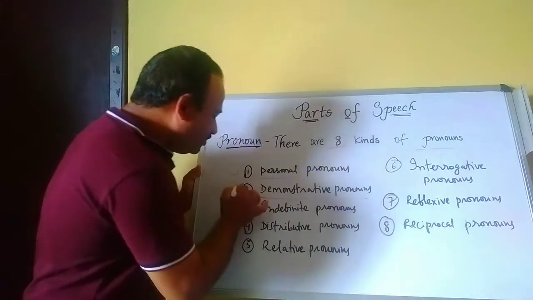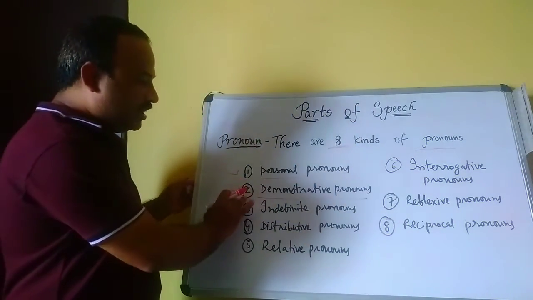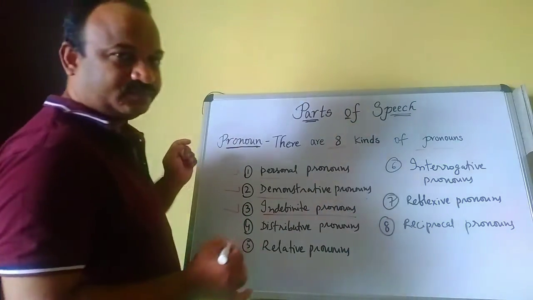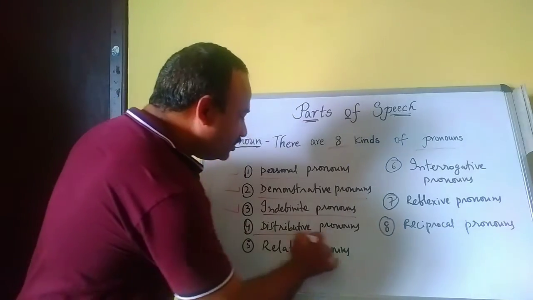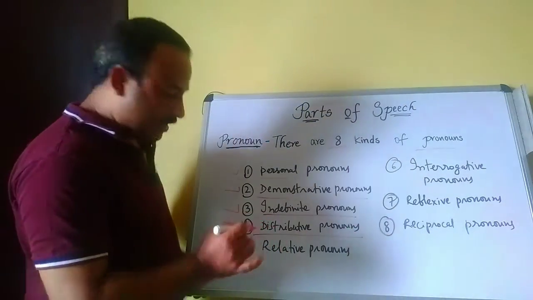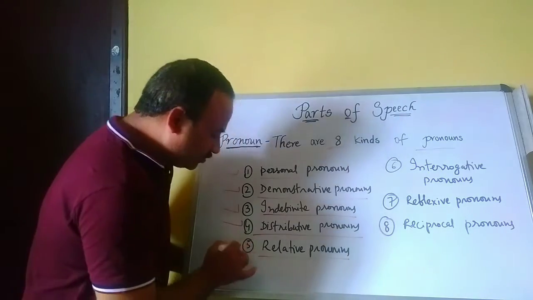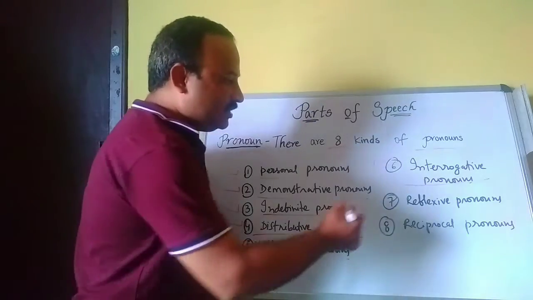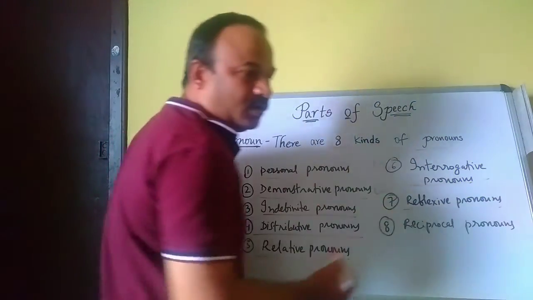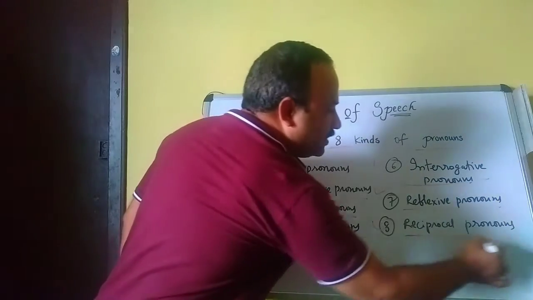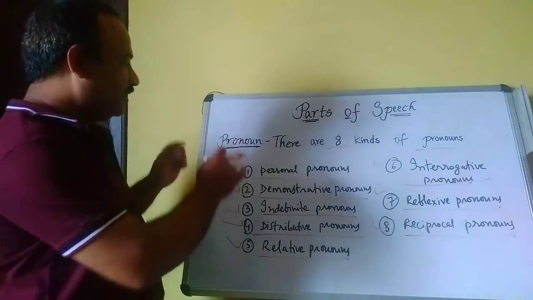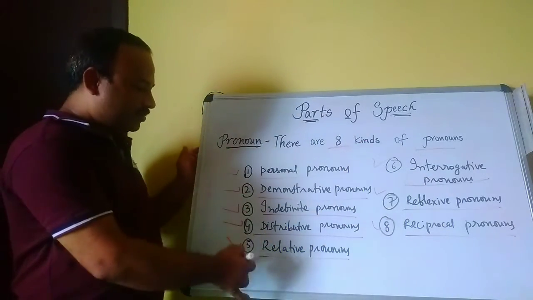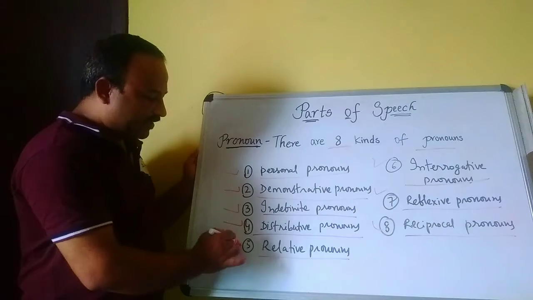Second one, demonstrative pronouns. Third one, indefinite pronouns. Fourth one, distributive pronouns. Fifth one, relative pronouns. Sixth one, interrogative pronouns. Seventh one, reflexive pronouns. Eighth one, reciprocal pronouns. There are 8 kinds of pronouns, but mainly you can learn only 5 kinds.